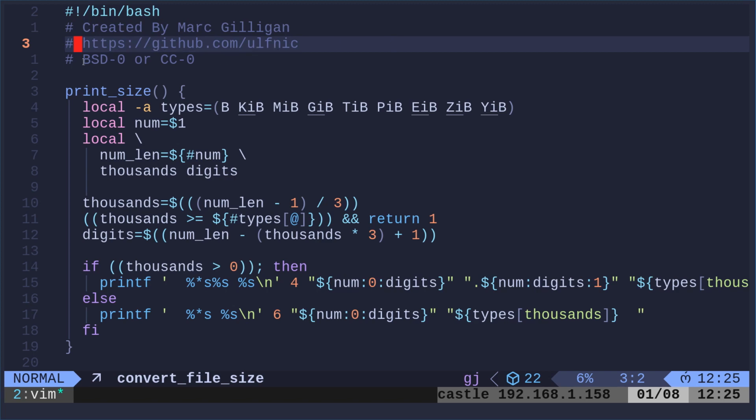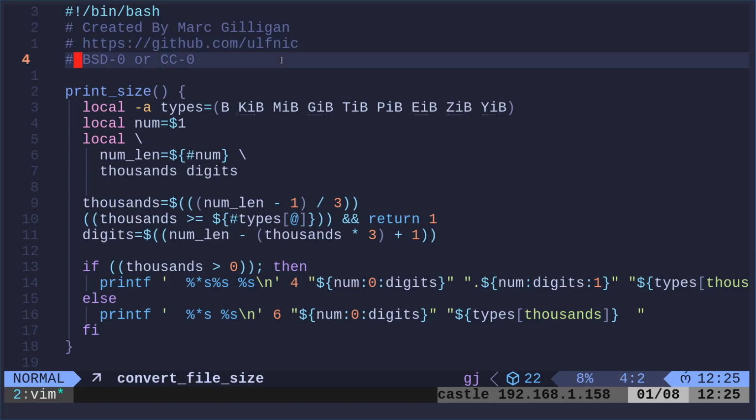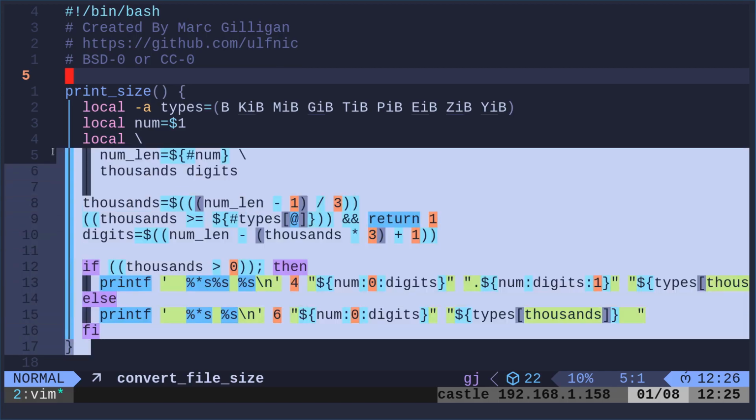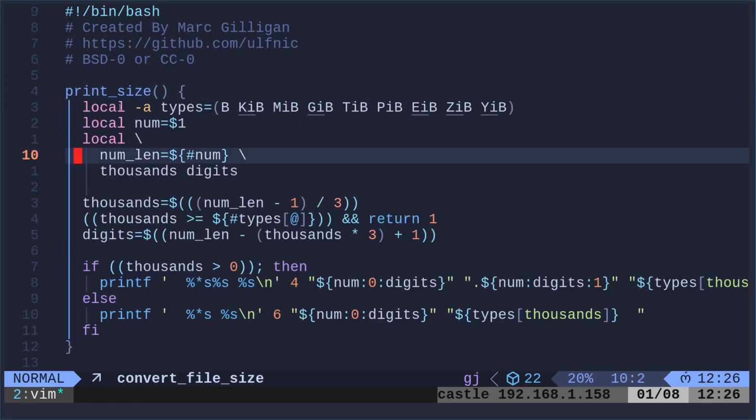He told me that he's releasing this under a BSD 0 or a Creative Commons 0 license, which basically just means it's in the public domain. Not licenses I love, but better than a proprietary license, and it's his code, so he can do what he'd like with it.